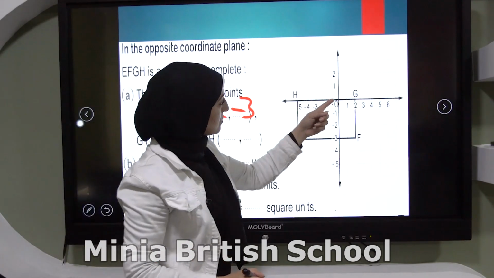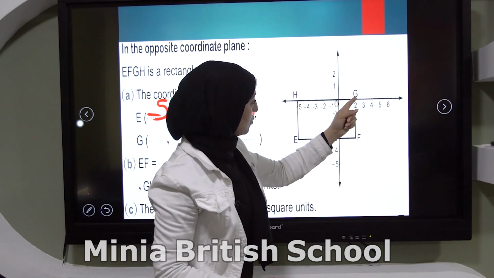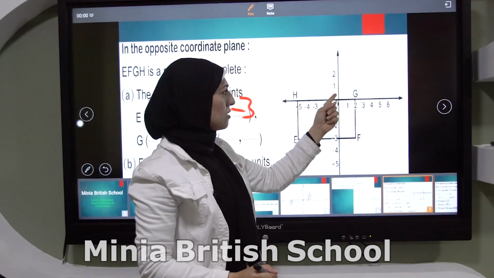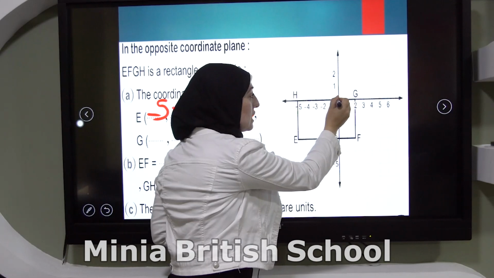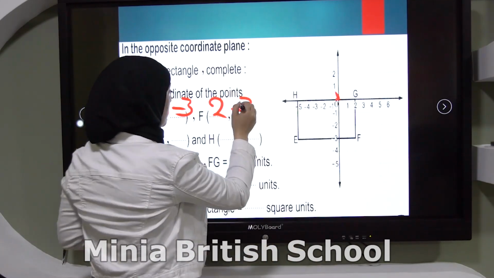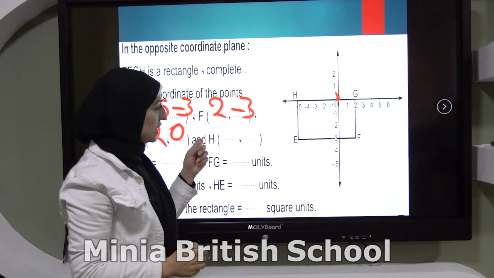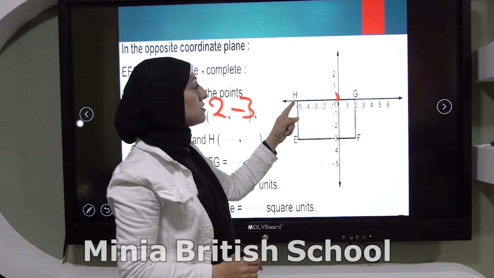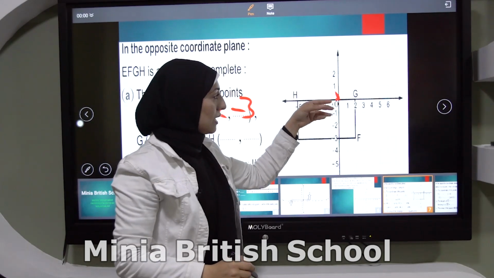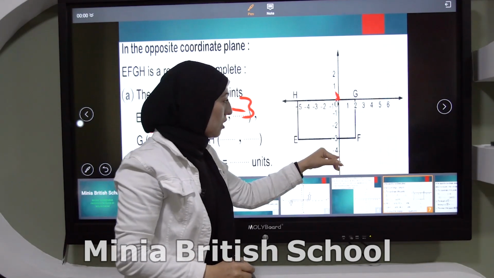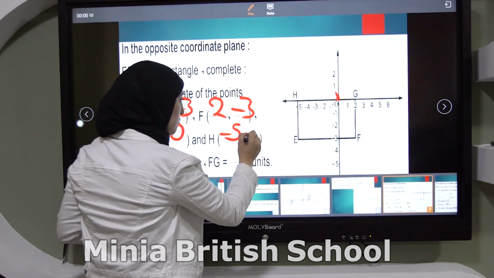Point G. Here, also 2 on X. And where is Y? It didn't move on the Y, so it's here on 0. So it will be 2 and 0. The next one, H. Where is H here? It's -5 on X. And where is Y? It didn't go up or down, so it will be -5 and 0.